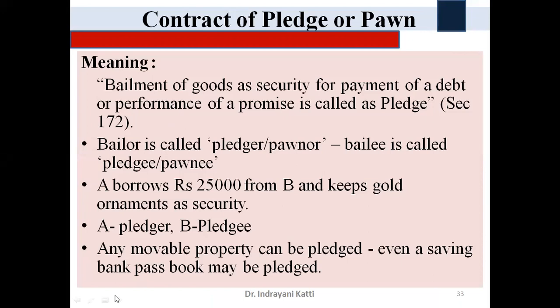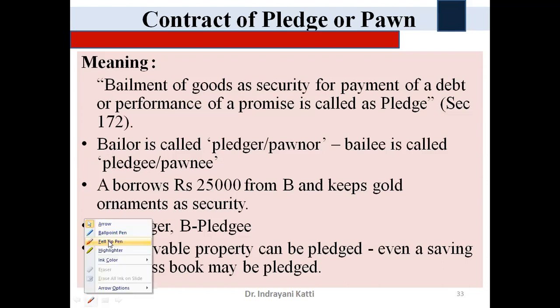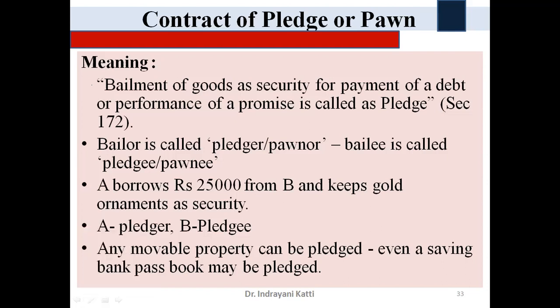It means the goods are delivered to avail a loan from the bank. That is why it is bailment of goods. Bailment of goods is nothing but the delivery of goods from one person to another. Here the goods are delivered to avail the loan.